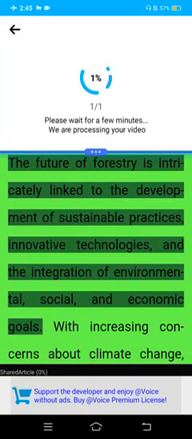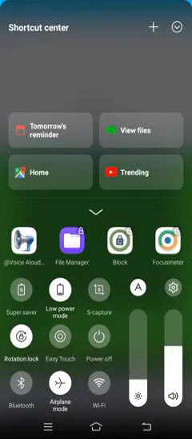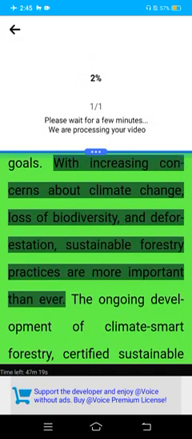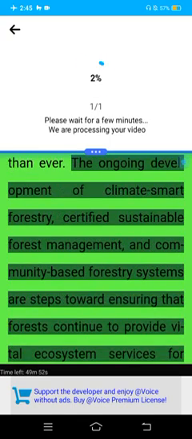The future of forestry is intricately linked to the development of sustainable practices, innovative technologies, and the integration of environmental, social, and economic goals. With increasing concerns about climate change, loss of biodiversity, and deforestation, sustainable forestry practices are more important than ever. The ongoing development of climate-smart forestry, certified sustainable forest management, and community-based forestry systems are steps toward ensuring that forests continue to provide vital ecosystem services for generations to come.